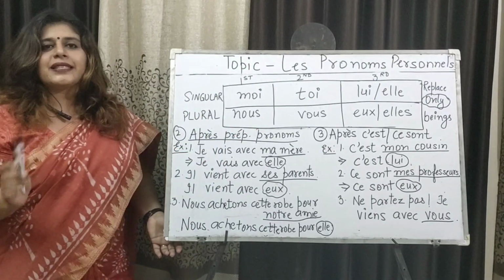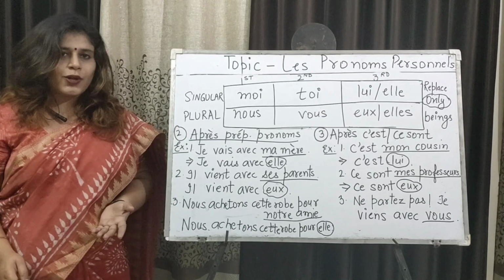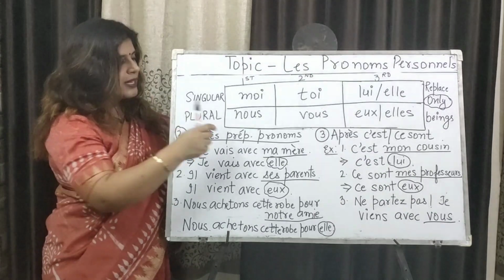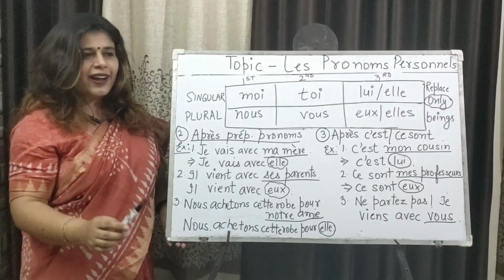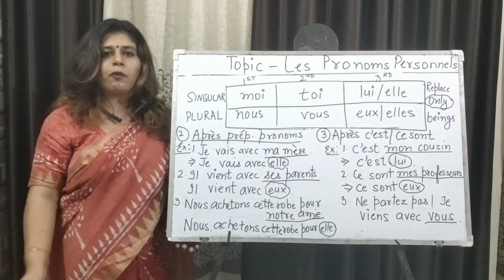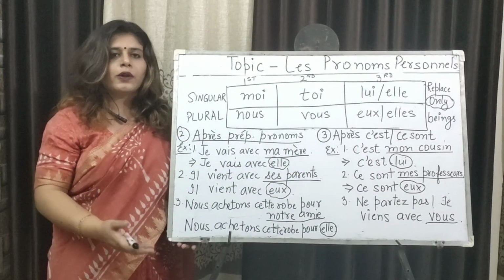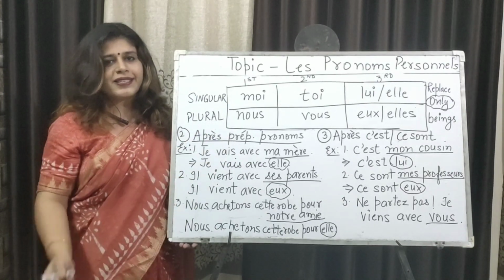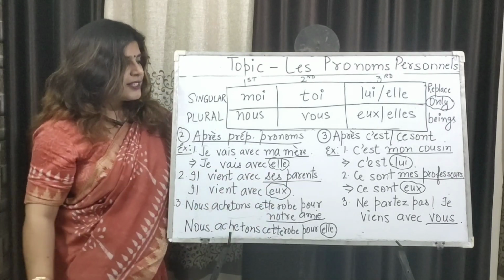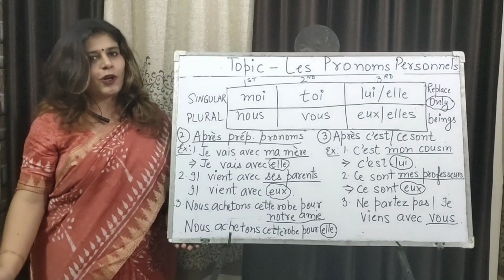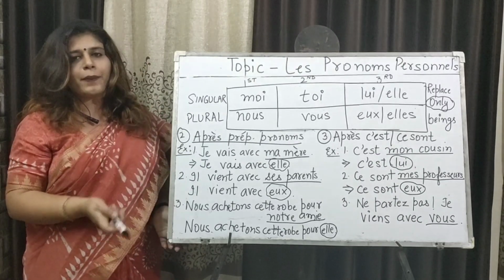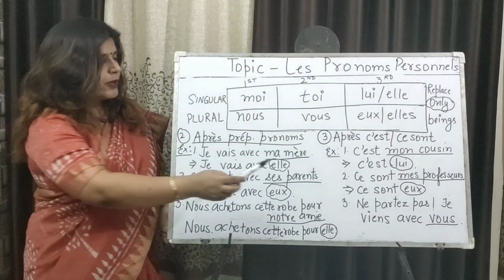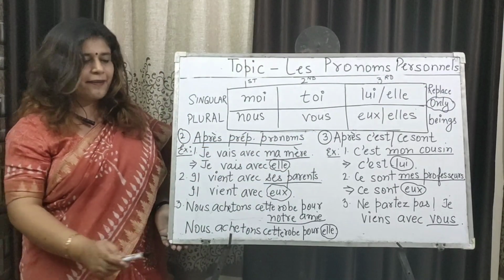Next case. If you replace a person given after c'est and ce sont, we use the same options: moi, toi, lui, elle, nous, vous, elle. First such case, I want to say, c'est mon cousin. I want to say it is him. So how would I say? C'est lui. And if it is ma cousine, c'est elle. Second, ce sont mes professeurs. Now, feminine or masculine plural? It is masculine plural. The answer is EUX. So, ce sont eux. They are them.